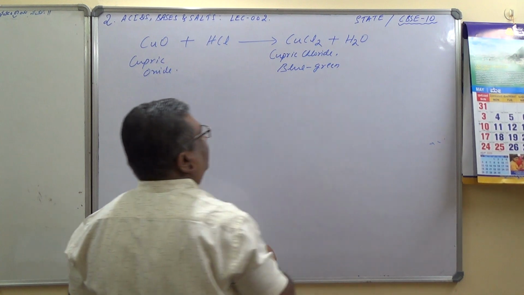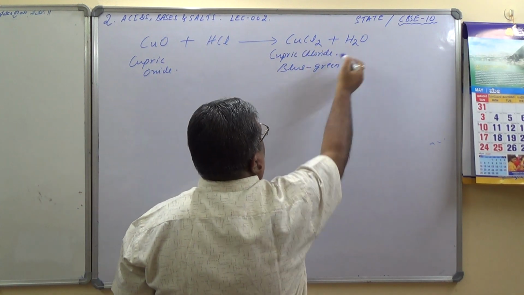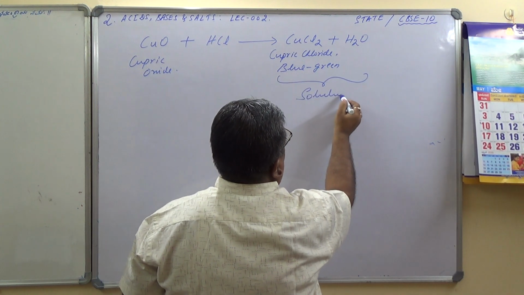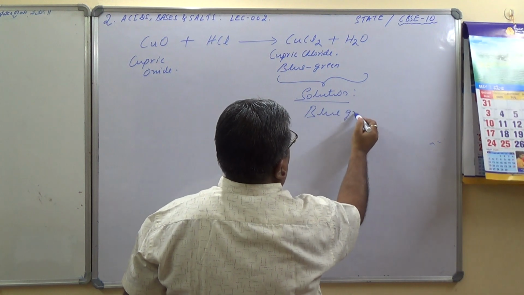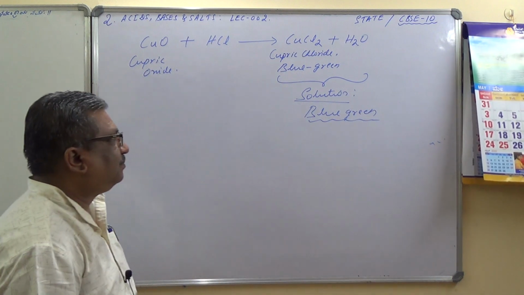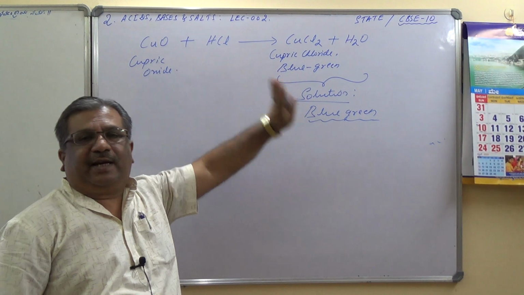This is the color which is observed, and cupric chloride is soluble in water, and therefore this entire solution is blue green in color. This is the result of the activity.